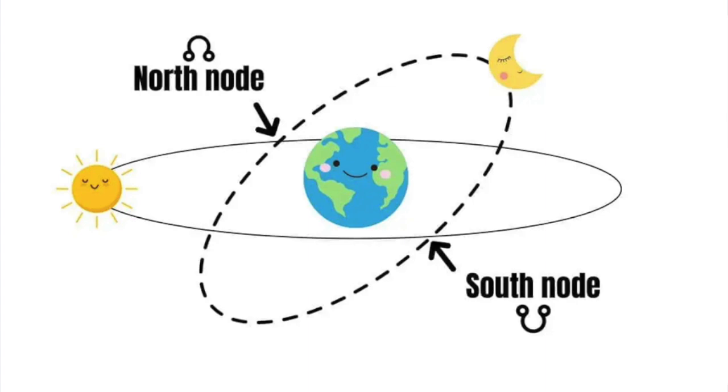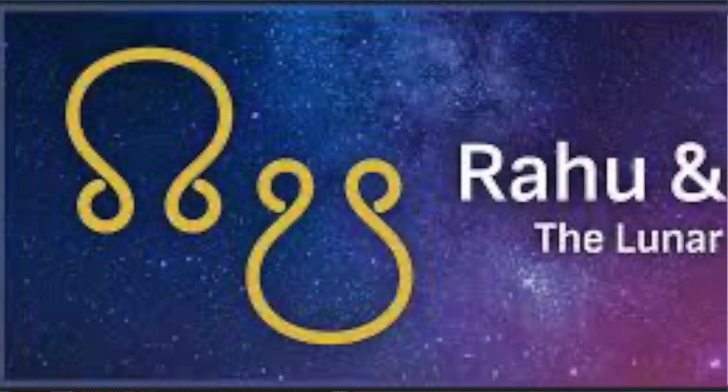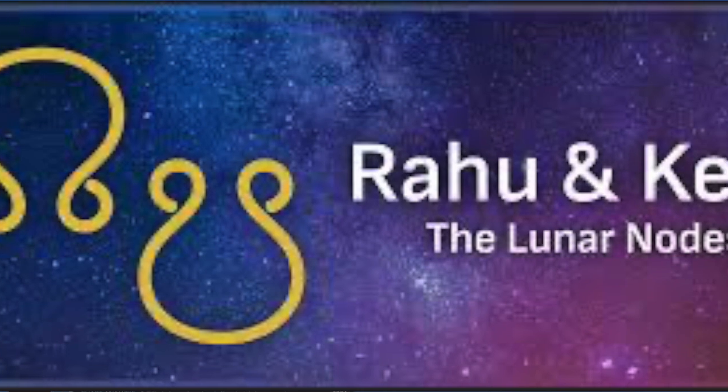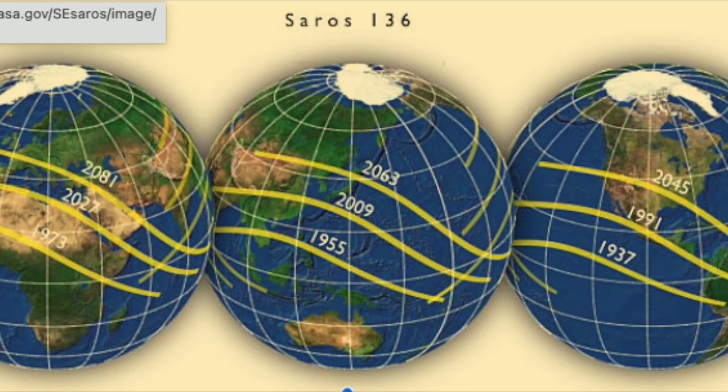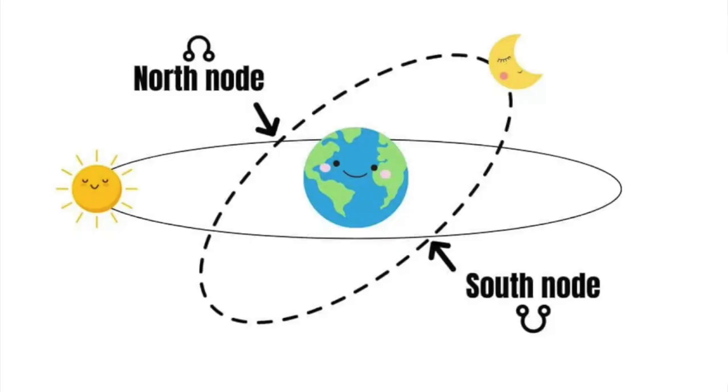If we look in Indian mythology, we also know it by the name of Rahu and Ketu, right? So these are the names which are there. It has also been known as the Saros cycle. So names may be different, but at the end of the day, it's going to be the same theory, same technique. So let's come back to north and south nodes.